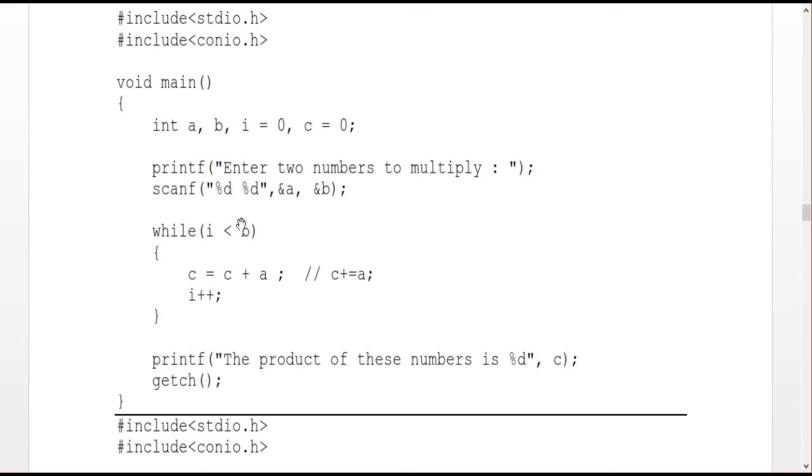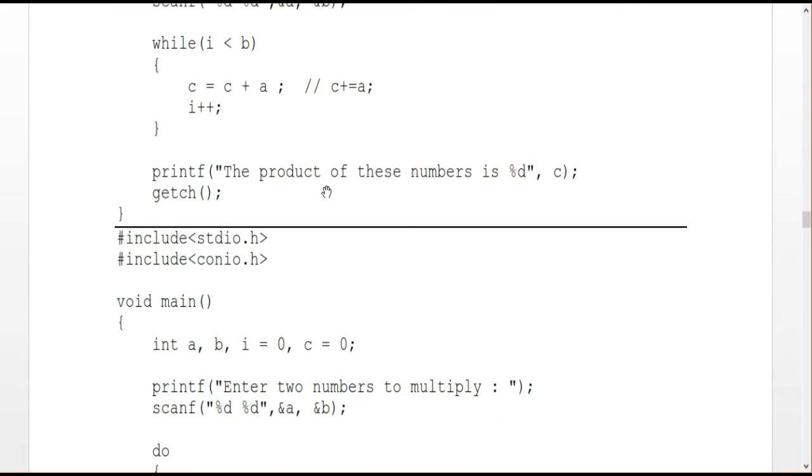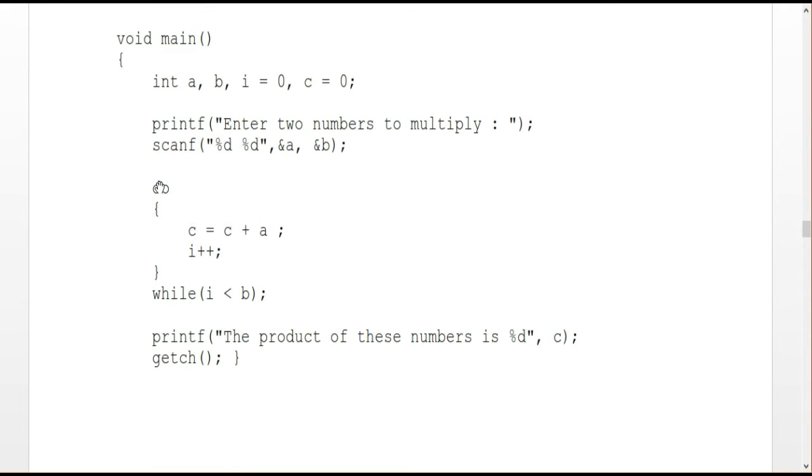In the same program, I have written it using the do while statement. Here, do C equal to C plus A. So I declare the corresponding statement in the do while, that is the do statement. Then finally I check the condition I less than B. See here, I am using the semicolon to end the corresponding looping statement. So this is an example of while and do while for the same program, right?